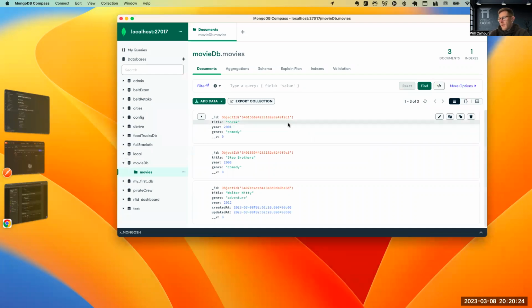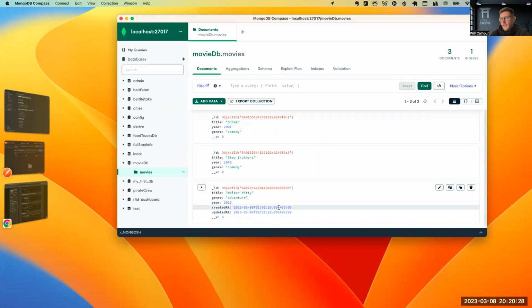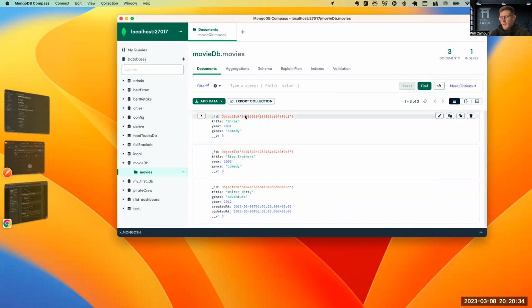So I've got three things. I've got Shrek, I've got Step Brothers, and I've got Walter Mitty. Now remember, Walter Mitty had the timestamps true, so that's why we have timestamps here, and we didn't have that yet for here. One thing I also want to point out is the validations.